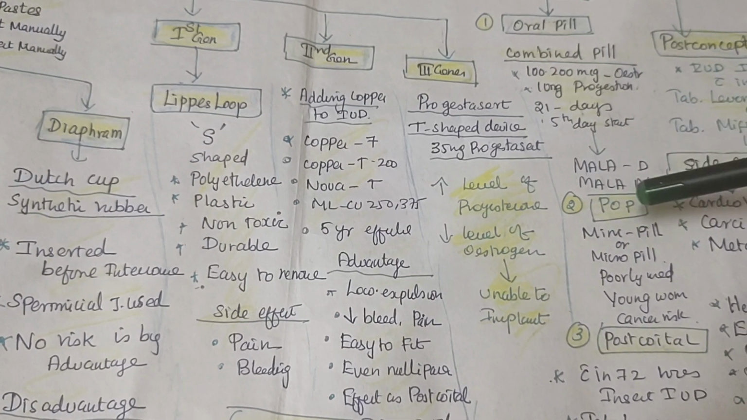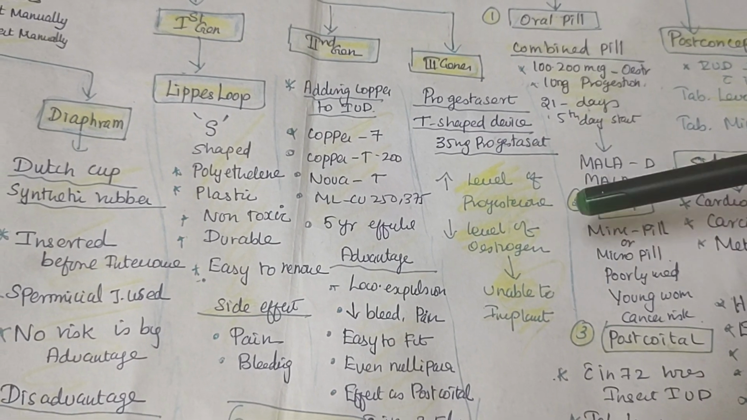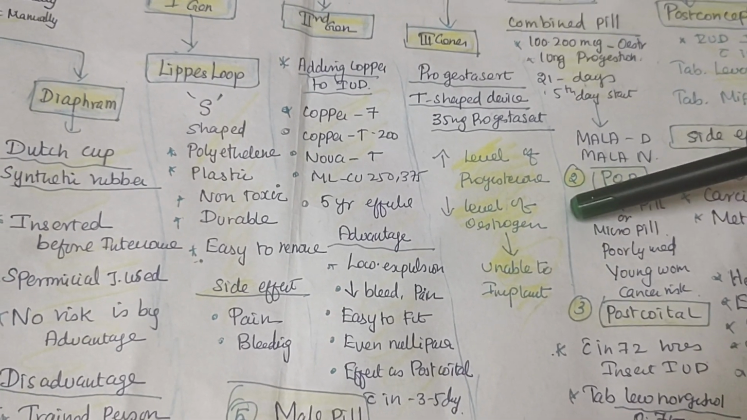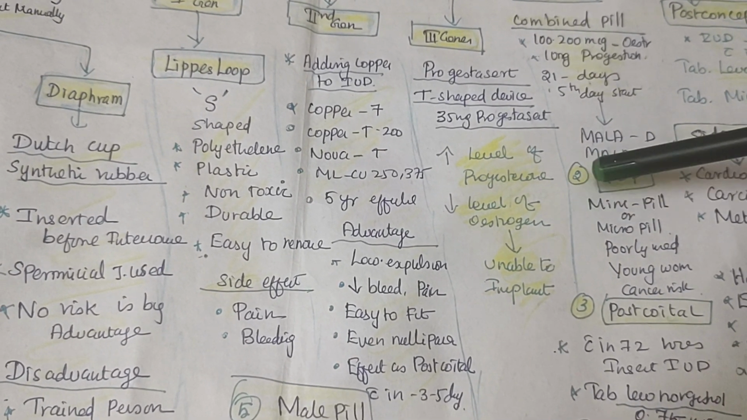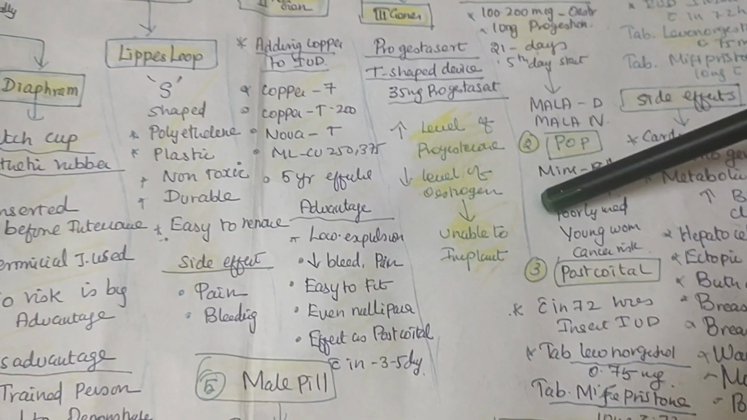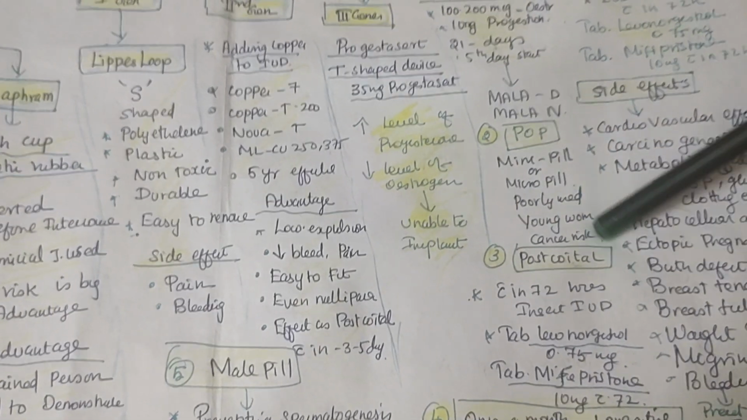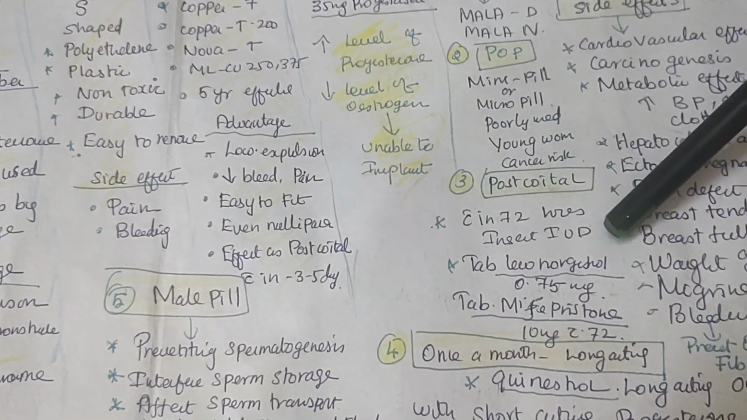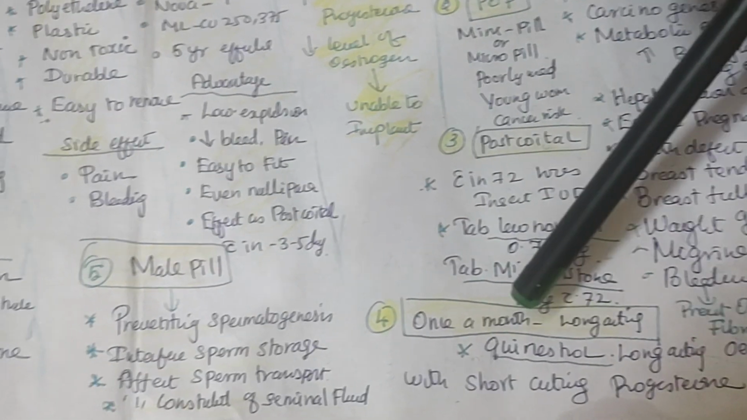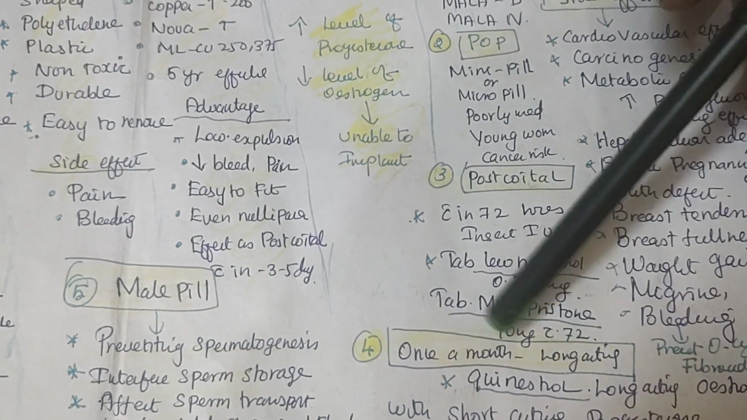Understand? And postcoital pills also, and other pills will be used, called the mini pill and micro pill, mostly for young women. Mostly these pills carry a cancer risk, or postcoital pills. The same levonorgestrel can be given within 72 hours of intercourse, as a tablet as well as an IUD. Mifepristone also comes in this form. And there is a 1-month long acting pill: quinestrol is long acting with a short acting progesterone. So with long acting estrogen and short acting progesterone, you can take it once a month as a 1-month pill.